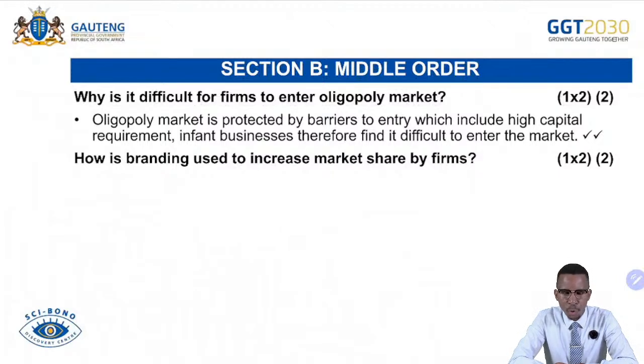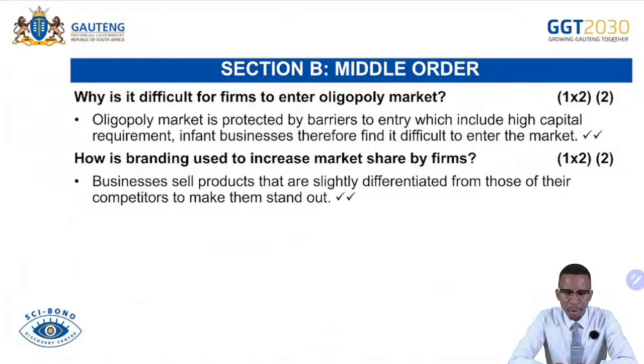How is branding used to increase market share by firms? We know that businesses, especially under oligopoly and monopolistic competition, use branding to make their goods appear more superior than other goods of competitors. They use branding to make their goods appear better and more beautiful than those of the competitors. So some consumers or customers have what we call brand loyalty. They go for the brand regardless of what is being said about the brand, and that gives the brand an advantage of being well acknowledged within the market.